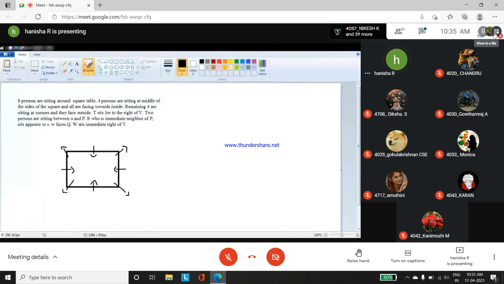Now, T sits third to the right of V. We don't know where T is, where V is, so we'll just note that two persons are sitting between U and P. We don't know where U and P are. R is the immediate neighbor of P. P sits opposite to S. Again, we don't know where R, P, and S are. W faces Q. W sits immediate right of T.